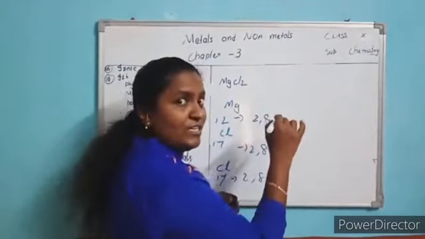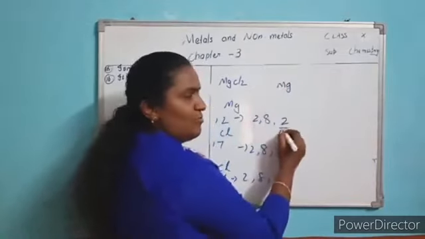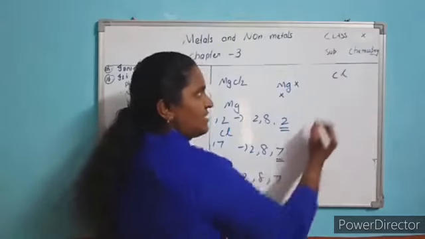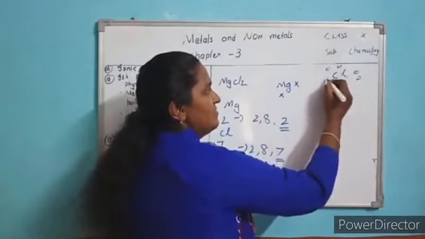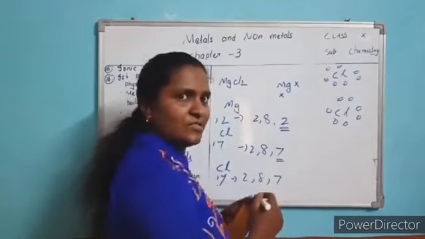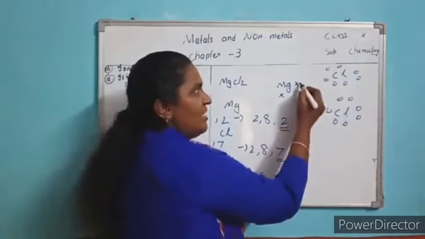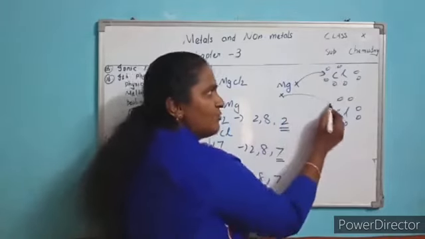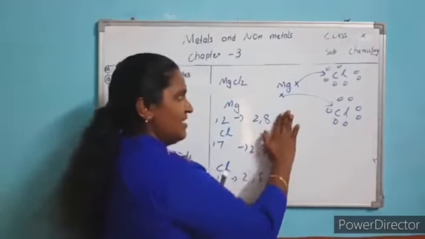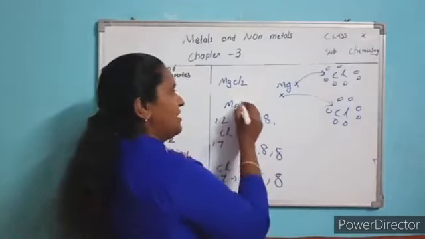I am going to draw the dot structure, the Lewis structure. Magnesium, you show the outermost electrons, and the chlorine, you show the outermost electrons, and the next chlorine, you show the outermost electrons. Understood? Metals donate electrons, I told you, because it is not stable. 1 electron donated to here, 1 electron donated to here. Now after donation it is stable because it will become 2, 8, and 2, 8, 8 for each chlorine.